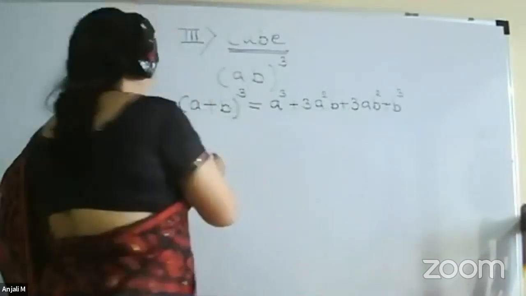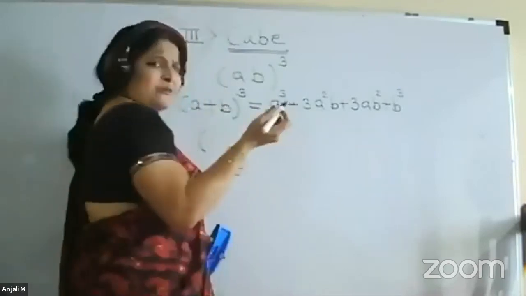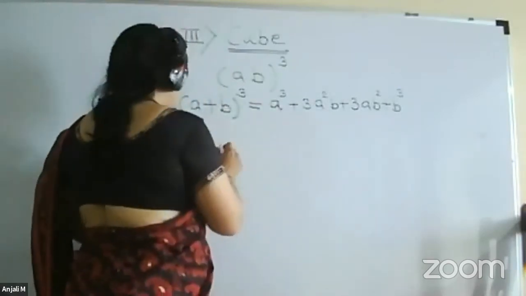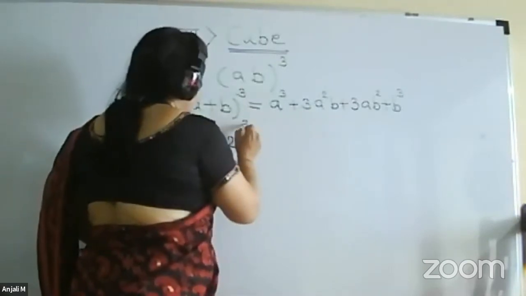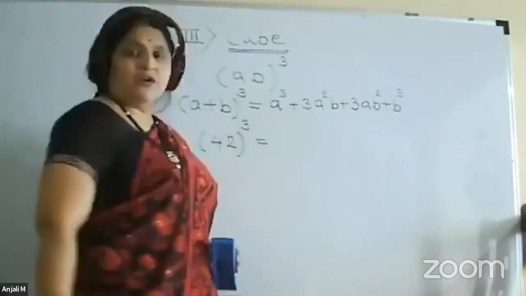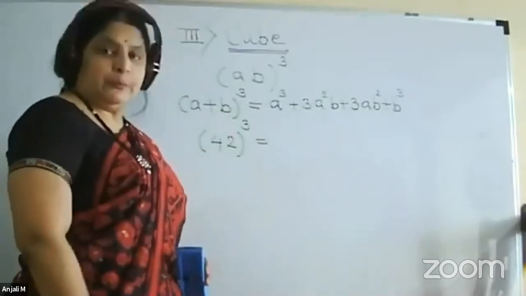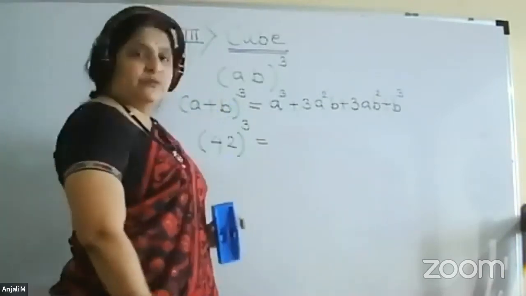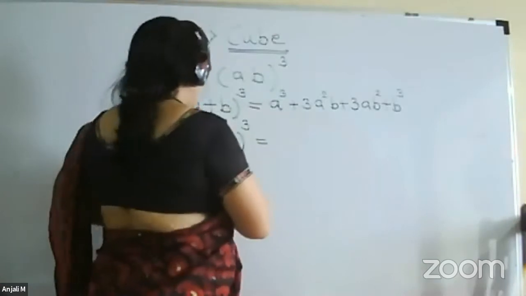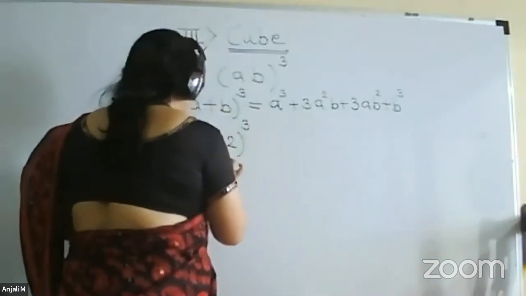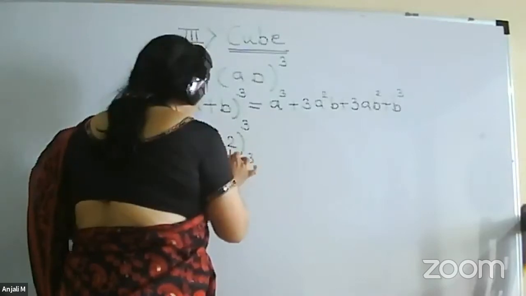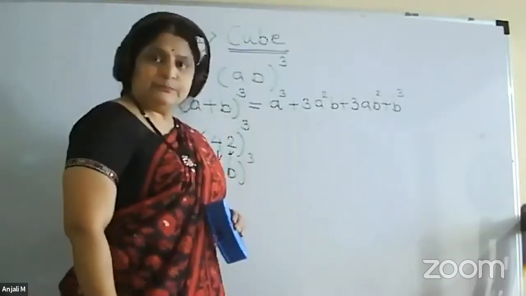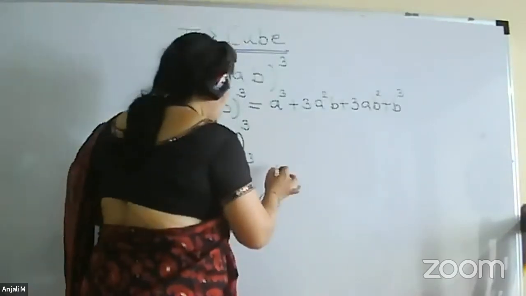Now, suppose we want just any number, you can take whatever is in your mind. So we want, say, 42 cube. What will it be? 42 cube. Now, how to write down the terms, I will tell you. Just consider this as, so this is again a plus b cube. So here a will be 4, b will be 2.